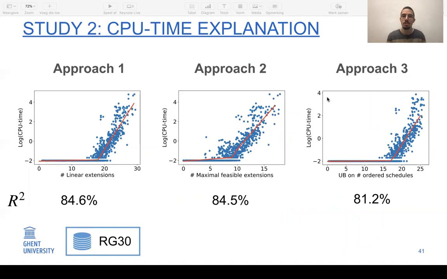So we look at the RJ30 set, and we evaluate how well each of the measures can explain the CPU time for the instances. We can see that all 3 models explain quite a large part of the CPU time, but the first 2 approaches are a bit better than the third approach. We also see that below a certain threshold, all instances can be solved practically instantaneously, and only when going above this threshold, the CPU time starts to increase.